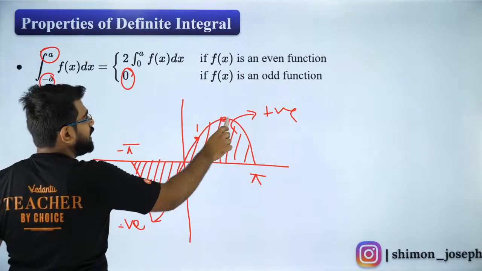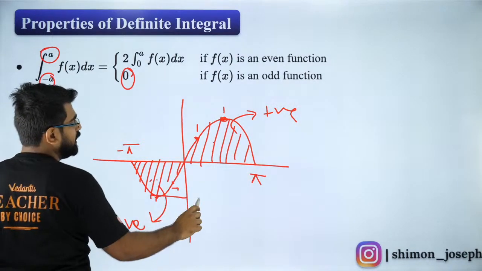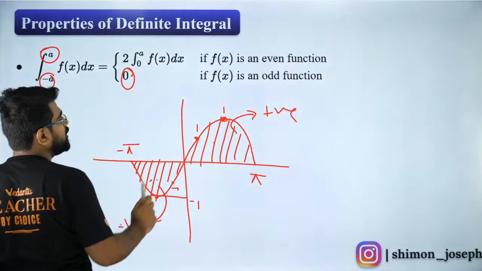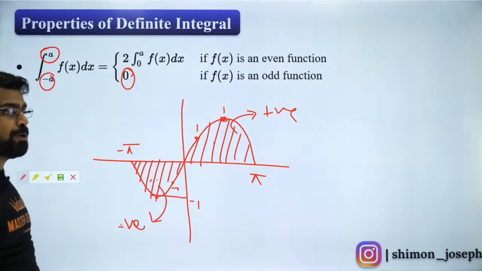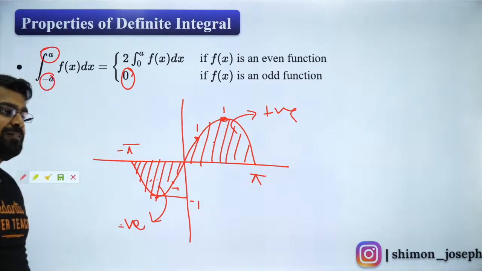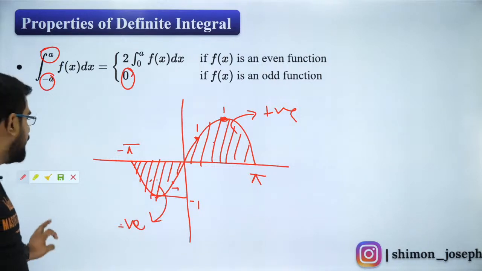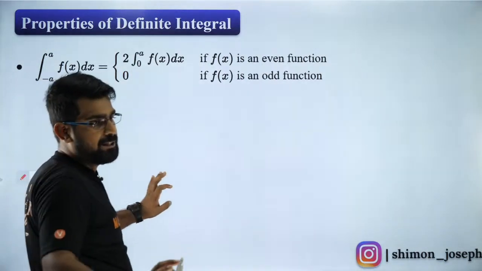So if this value is 1, this value will be minus 1. It will be exactly symmetric about your origin. So that is what I wanted to show here. Did you all like it? Everybody? Are you all clear with it?